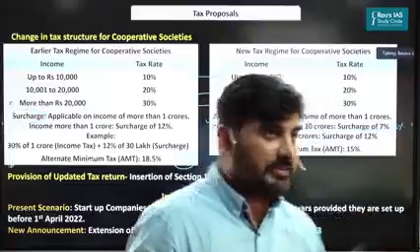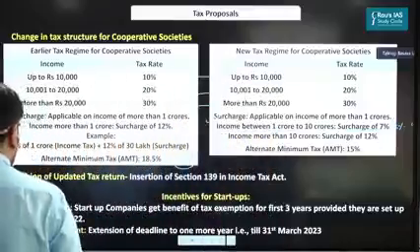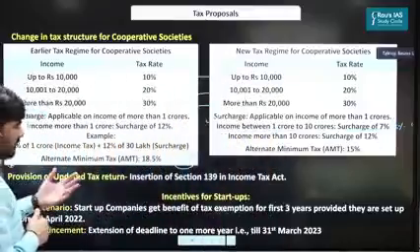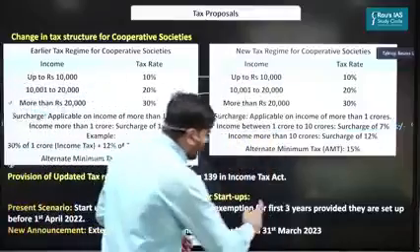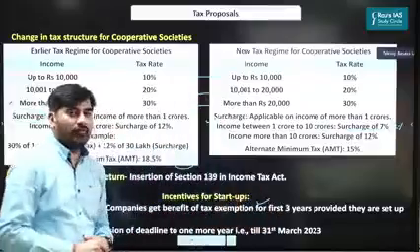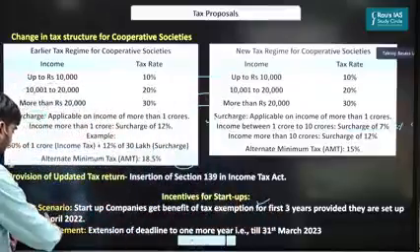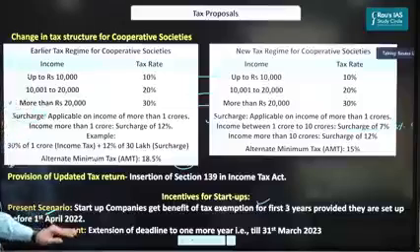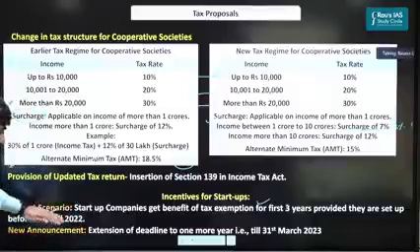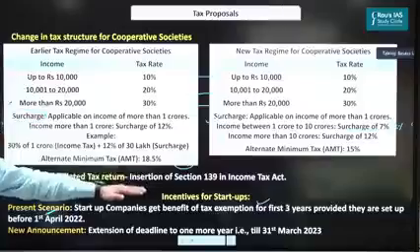Now, with respect to the startups, we give 3 years tax exemption to the startups. For 3 years, they don't have to pay the tax. But the condition is that these startup companies were required to be set up before 1st of April 2022. Only if you have set up your startup before 1st of April 2022, you'll get a tax exemption for the next